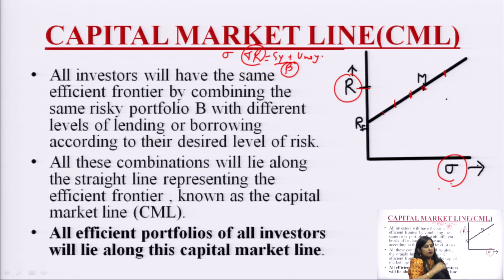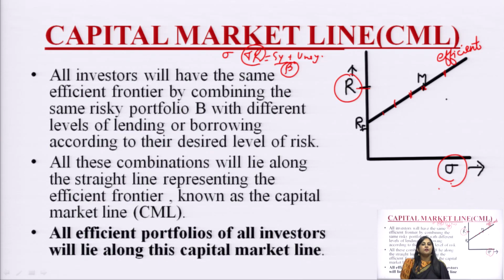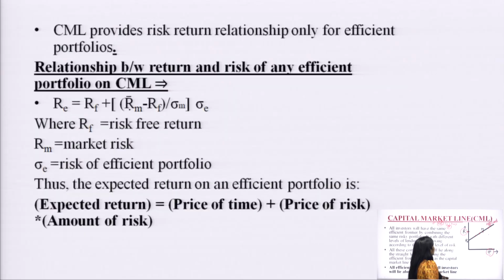If we recall, what kind of portfolios were lying on this line? They were only the efficient portfolios. So, CML indicates the relationship of the expected return of only the efficient portfolios or securities in the market with respect to total risk,